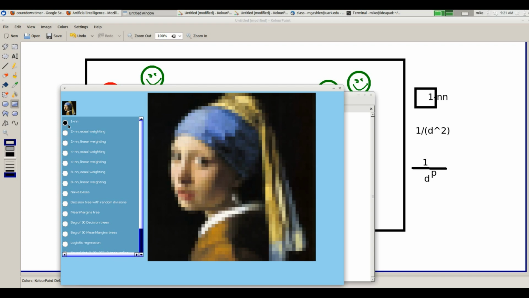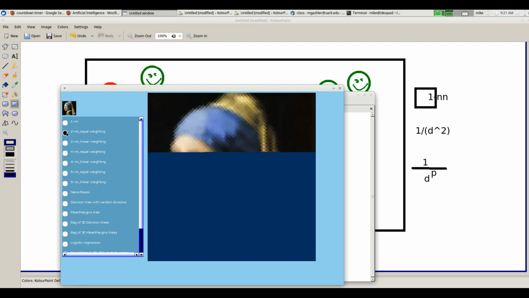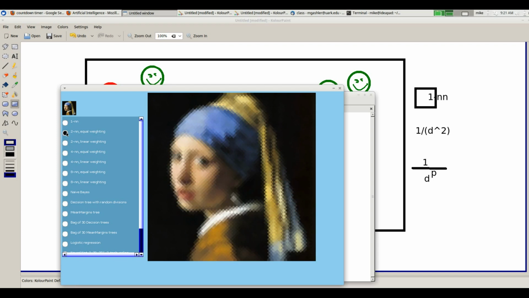Okay, if we use 2 and n with equal weighting, meaning they're just doing maximum vote, there's what you get, right? Okay, if we use 2 and n with linear weighting, it becomes a little more blurry. You have to look closer. So there's still the same diamond-shaped things that you saw before, because in those diamonds you still have the same 2 nearest neighbors, but now every diamond has a gradient in it.